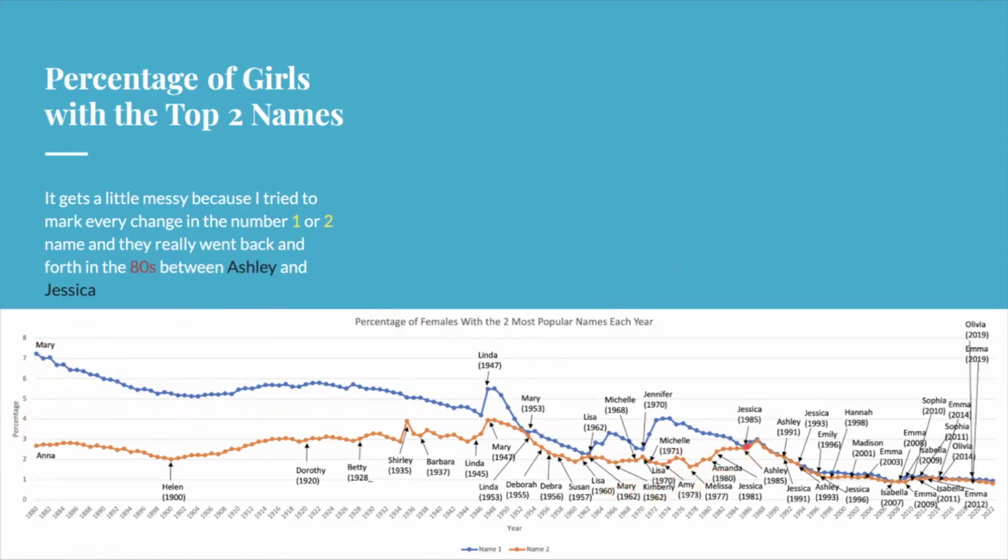But then we reach the late 80s and early 90s when Ashley and Jessica are fighting for the number 1 spot, and it gets really close for a while. And it has generally stayed really close, although for the last couple of years, Emma has had just a little bit of a lead over Emma.